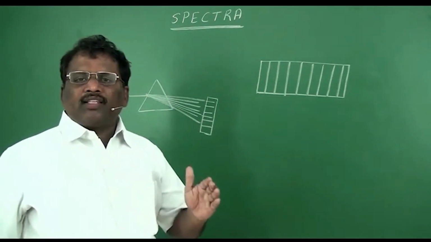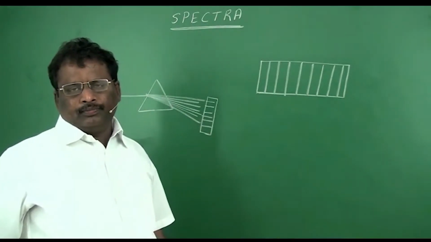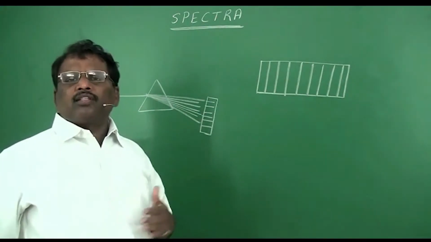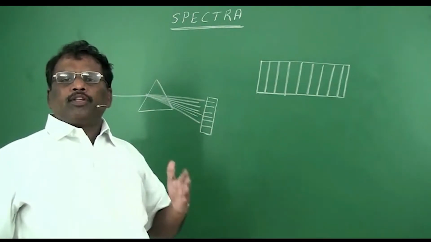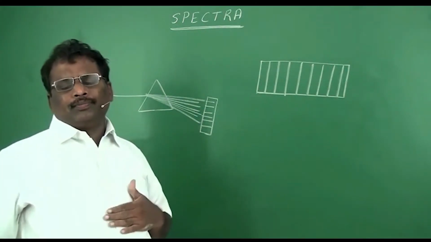Dispersion of light. We already discussed the properties of light. Properties of light means the velocity of light, wavelength, frequency, amplitude, wave number, and so on.